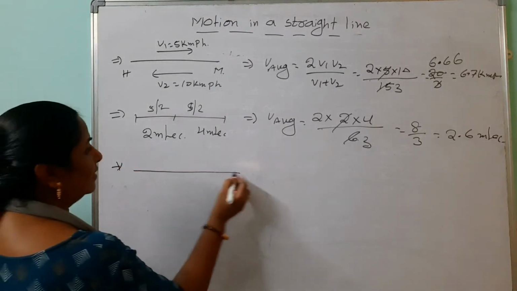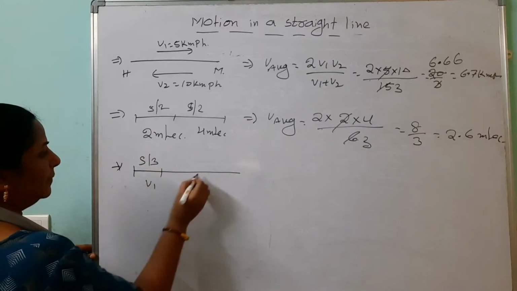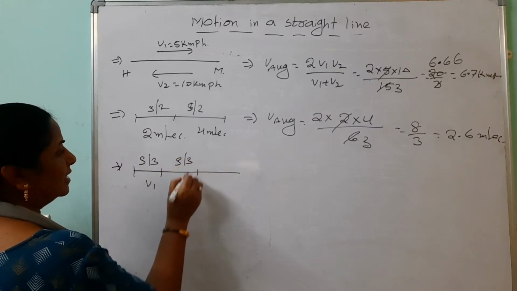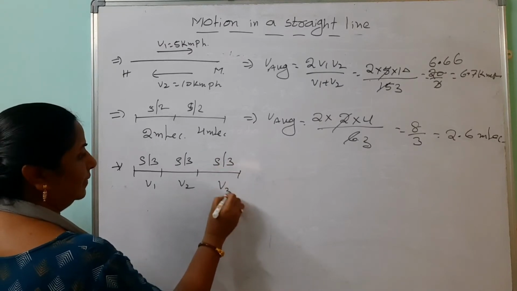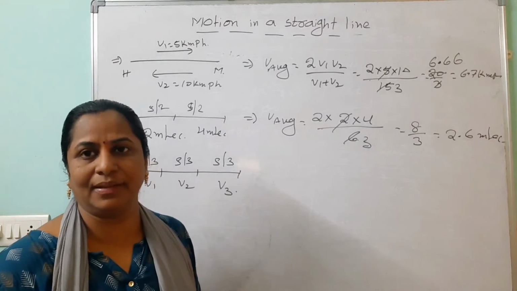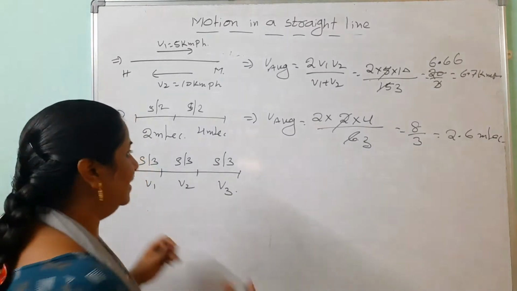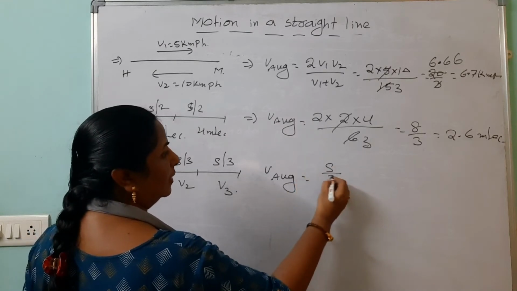If the body covers 1/3 of the distance with V1 speed, second third of the distance with V2 speed, last third of the distance with V3. See, here the total distance is divided into 3 parts. Here how to find out the average speed? No problem with the numerator.